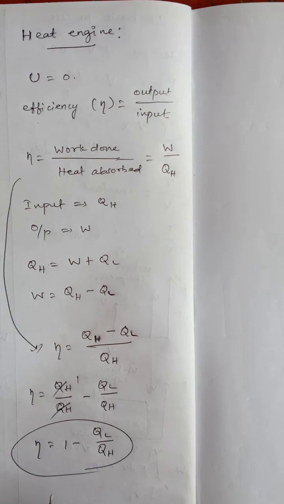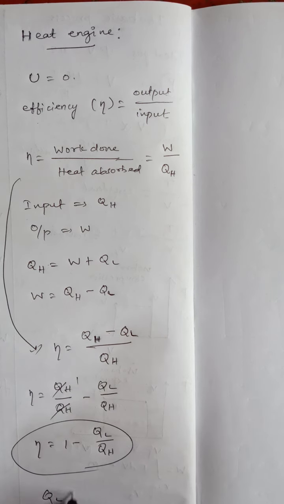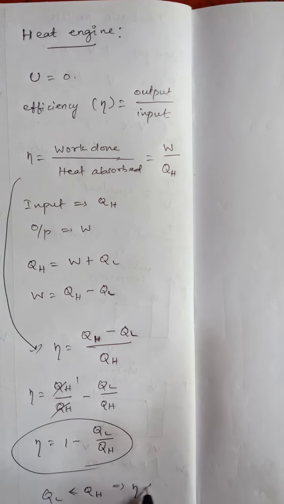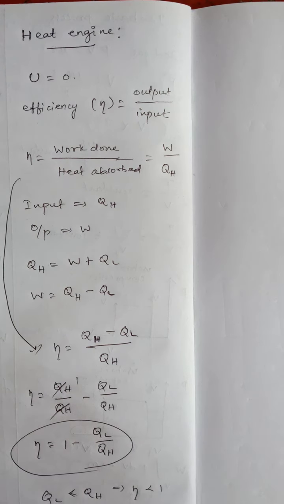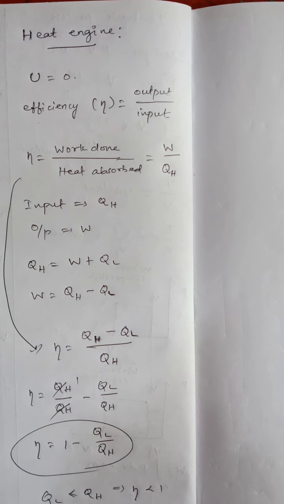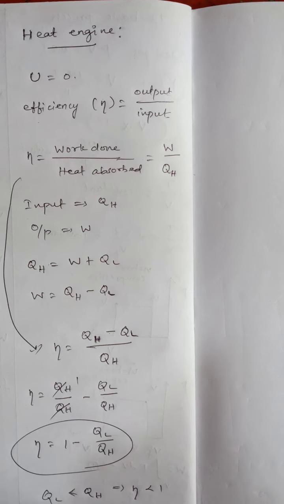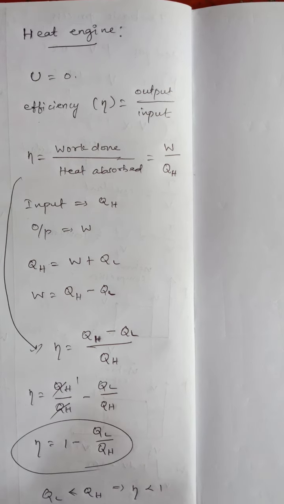Suppose the value of QL is less than QH, the amount of heat energy at the hot side being more. Then the efficiency will be less than 1, because the value is subtracted. This implies that the heat absorbed is not completely converted into work.